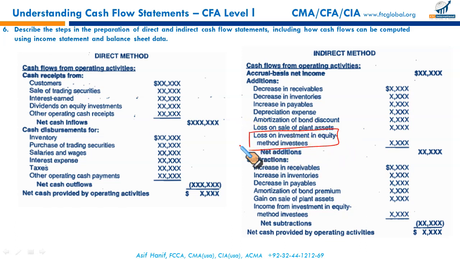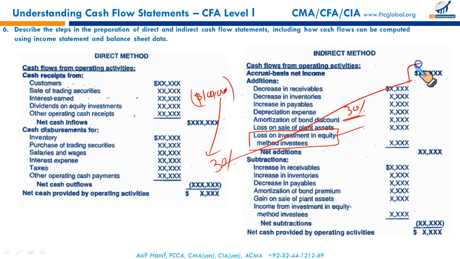Let's say I have invested some money in Harsh's company, and let's say my investment is 30%, and I have accounted for this investment as equity-based investing. Let's say Harsh has incurred a $100,000 loss. Since I own 30% of Harsh Corporation's stock, 30% of this $100,000 loss is mine. This must be borne by me. This loss would be reported as a loss in my net income.